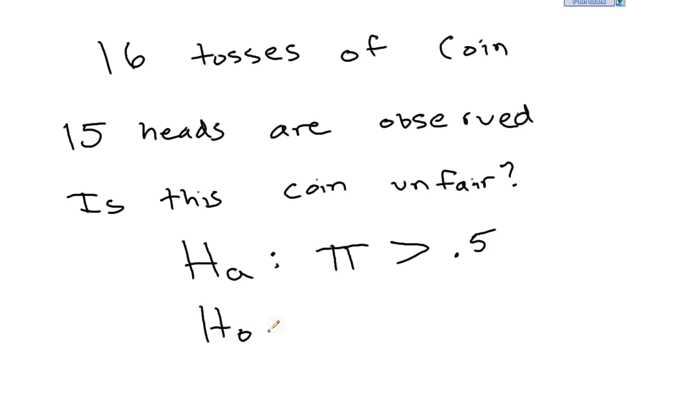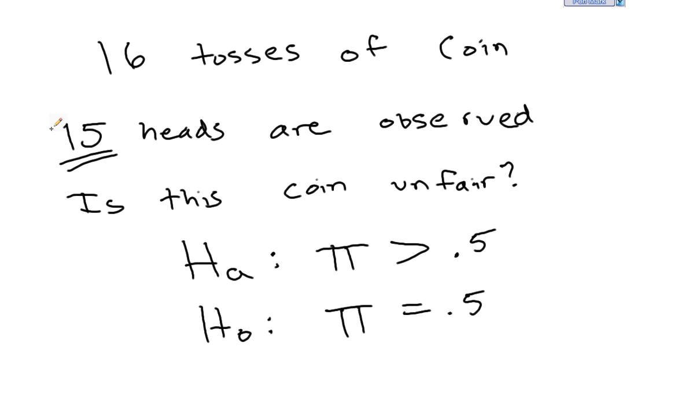Under the null hypothesis, which might be a little bit easier to state first, we would assume that the coin is not unfair. So we're not proving the null hypothesis. We're just trying to see if there's evidence beyond a reasonable doubt. So is this right here evidence beyond a reasonable doubt that this coin is biased, that it has more than 50% chance of landing on heads?